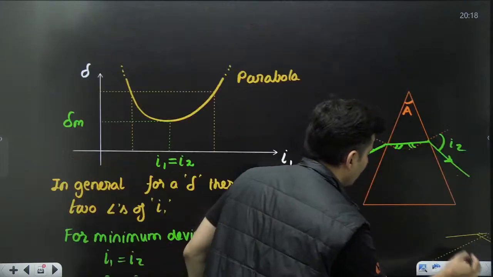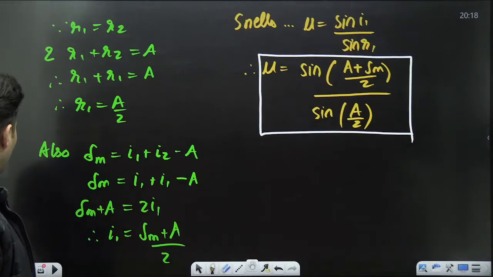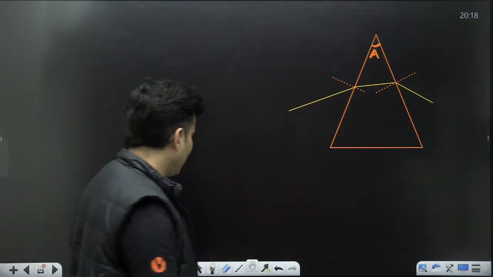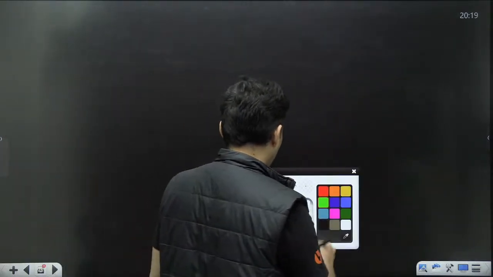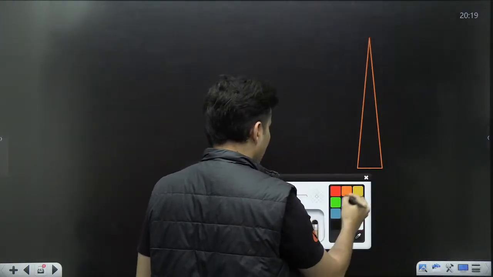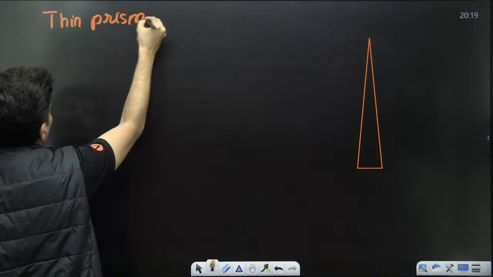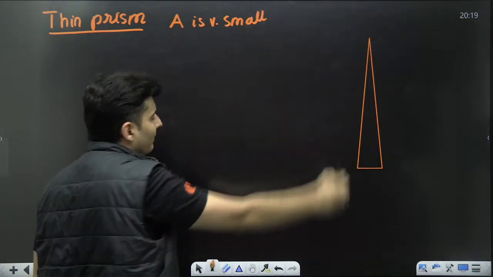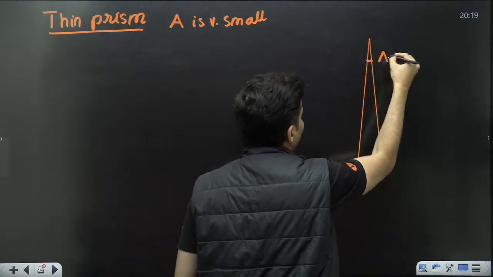Now there is one last formula, and that last formula is for something called a thin prism. So let me draw a slide over here and show something called a thin prism. This is basically called a thin prism, and in a thin prism that angle is very small, like 10 degrees, 15 degrees, 2 degrees, 0.1 degree, like that. So that angle of the prism is very small.